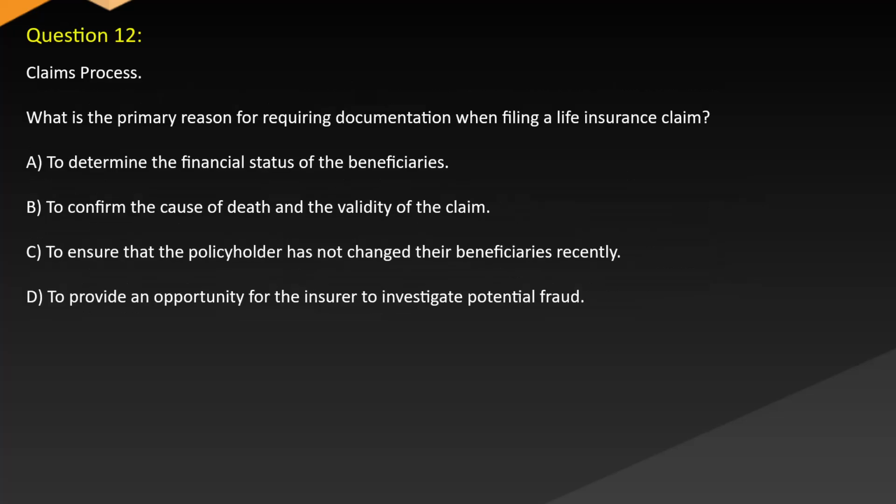Question 12. Claims process. What is the primary reason for requiring documentation when filing a life insurance claim? A. To determine the financial status of the beneficiaries. B. To confirm the cause of death and the validity of the claim. C. To ensure that the policyholder has not changed their beneficiaries recently. D. To provide an opportunity for the insurer to investigate potential fraud.